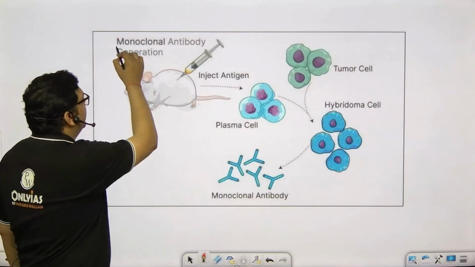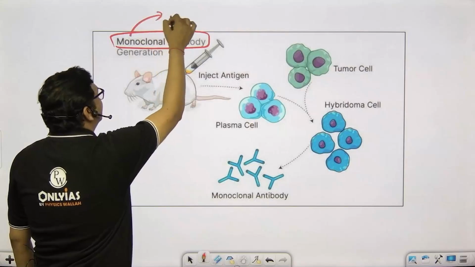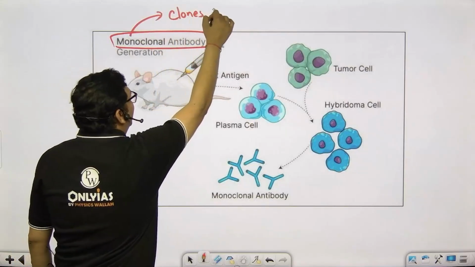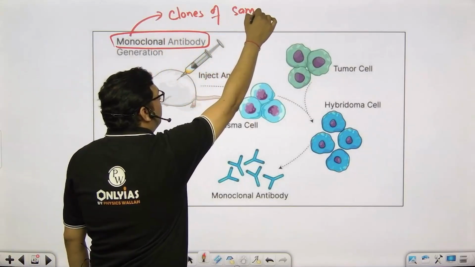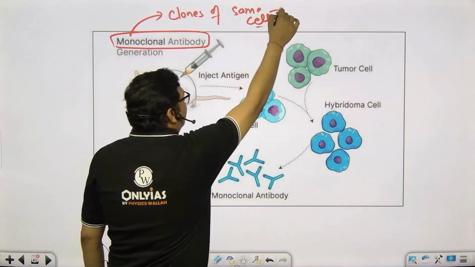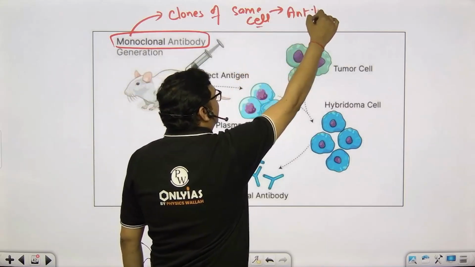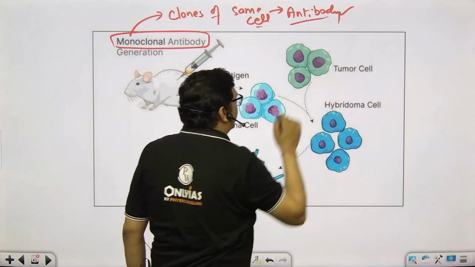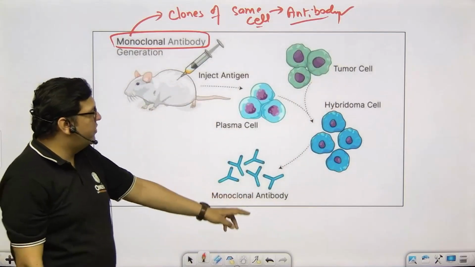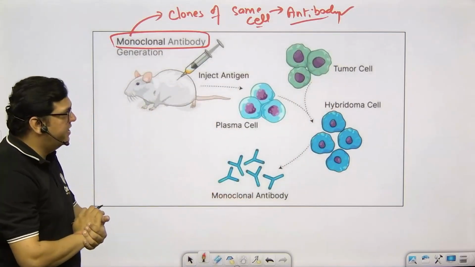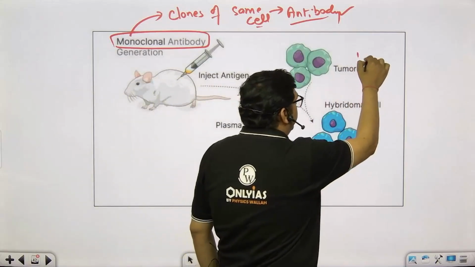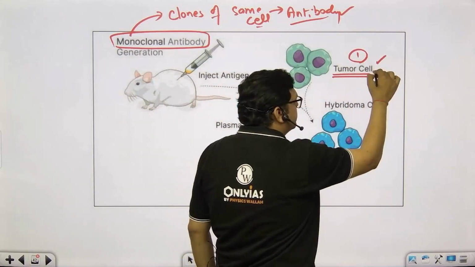Now, what are monoclonal antibodies? These are basically clones of the same cell, which is basically the antibody, right? So this is the monoclonal antibody. How it is prepared, I tell you. First of all, we take tumor cells. Why?